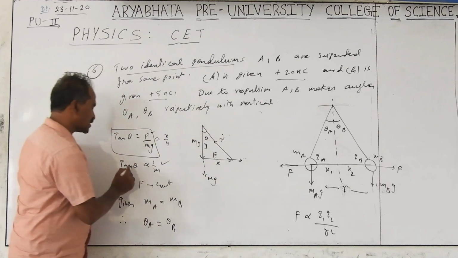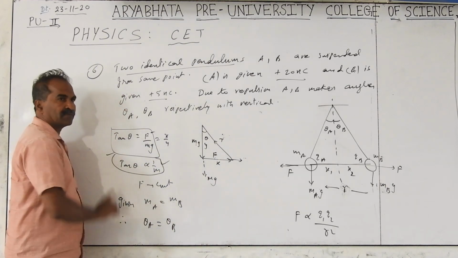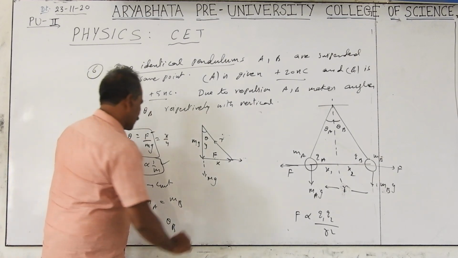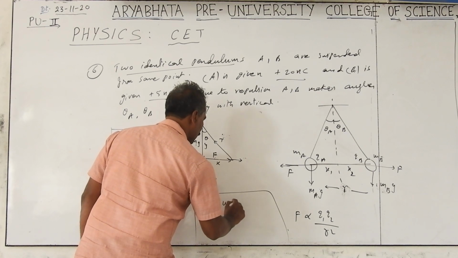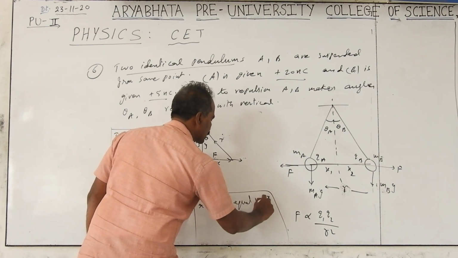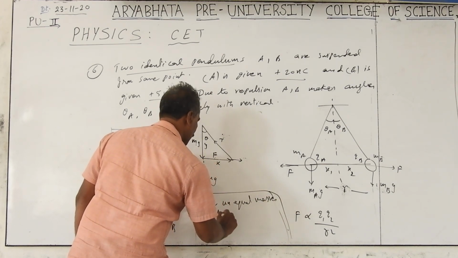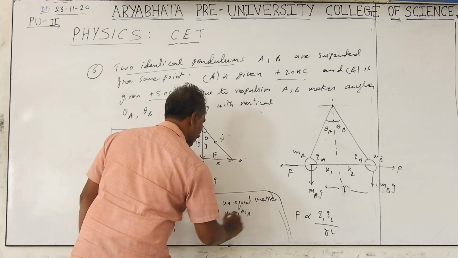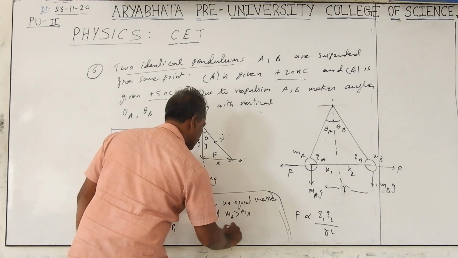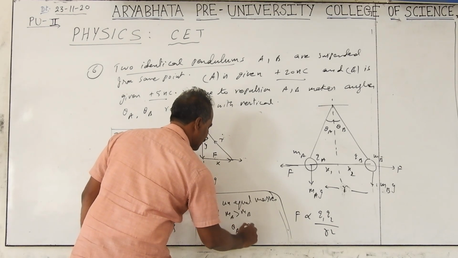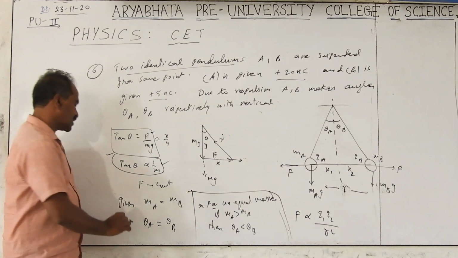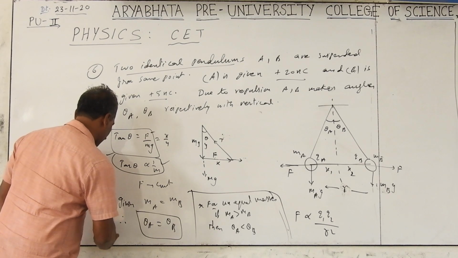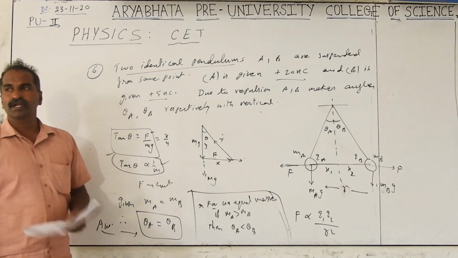If more mass is there, theta will be less, a reverse relation. If you take unequal masses, that means if m_A is greater than m_B, then theta A is less than theta B. But the given question has equal masses, so the answer is theta A equals theta B.